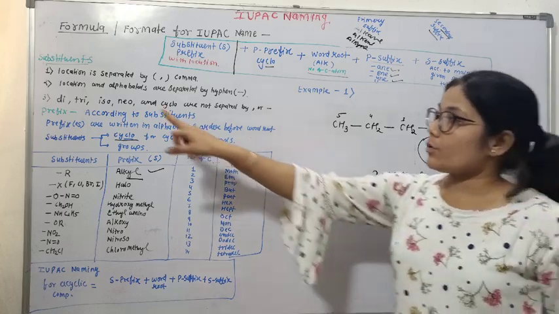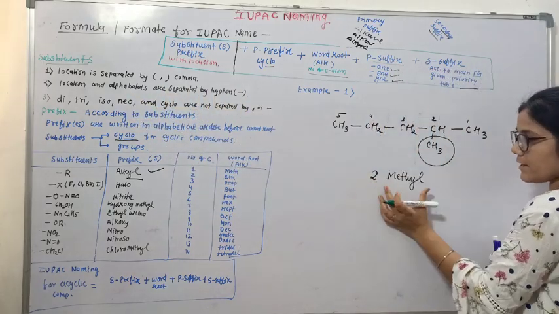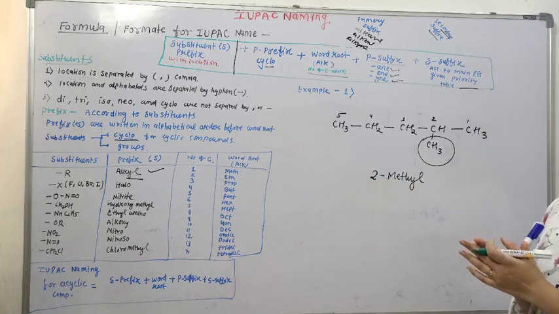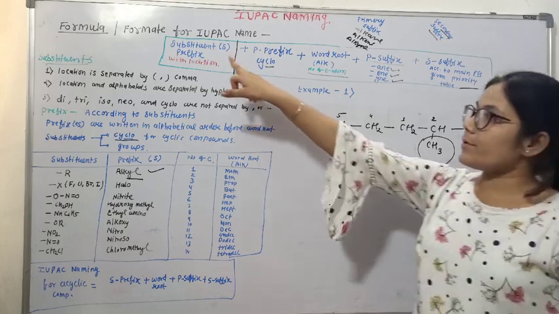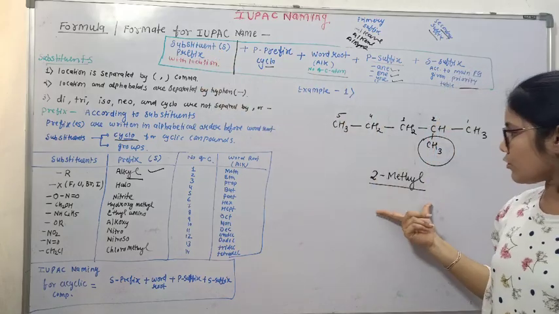And location and alphabets are separated by hyphen. So this is location and these are alphabets. Location and alphabets are separated by hyphen. This is the first point, the writing of prefix of substituents with its location.